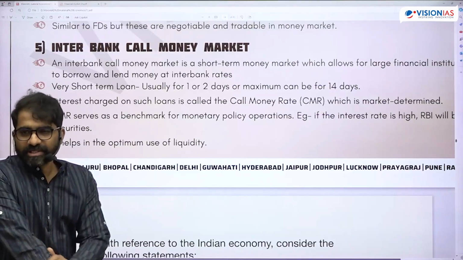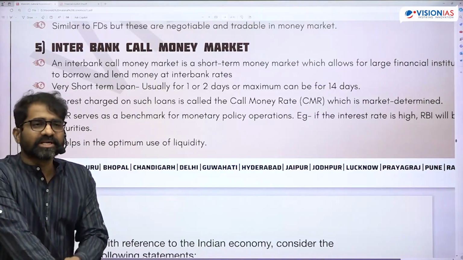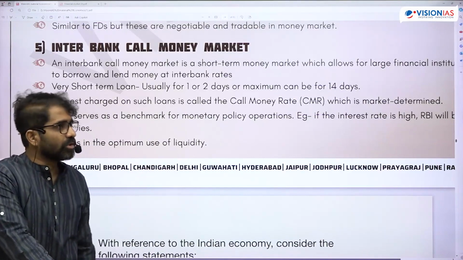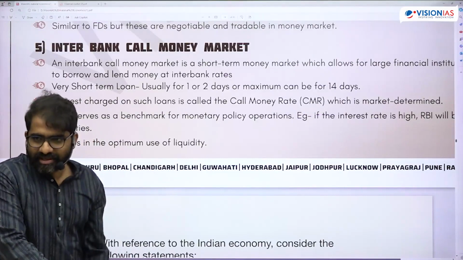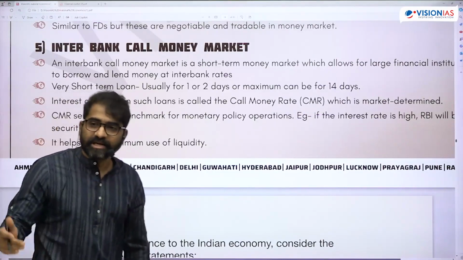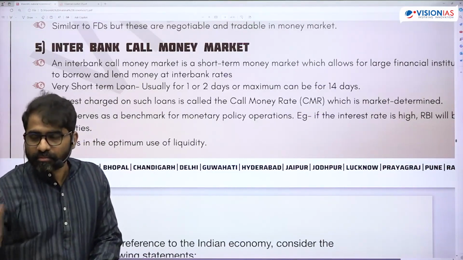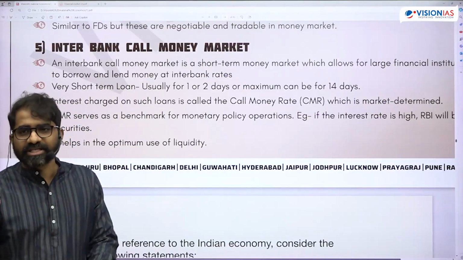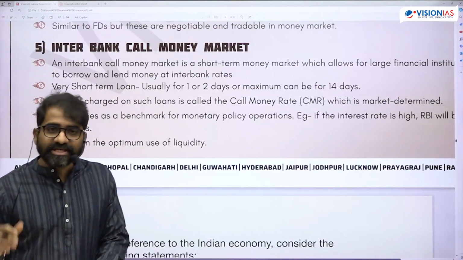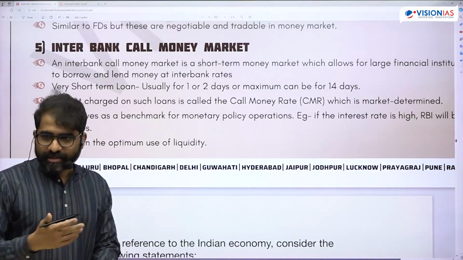No, that is different. Intermediate T-bills are different. These T-bills are basically issued by RBI on behalf of the central government only. Ad hoc T-bills, intermediate T-bills can be issued on behalf of the state also. Obviously, but we are not writing it here because that is for a specific purpose. They're not generally tradable. So here we are talking about tradable bills.